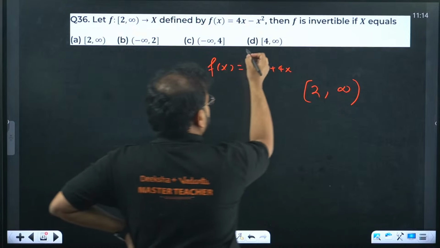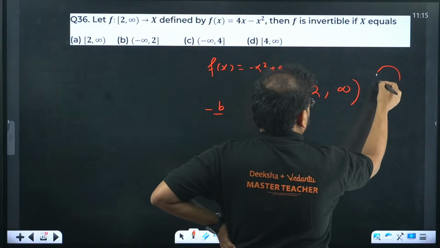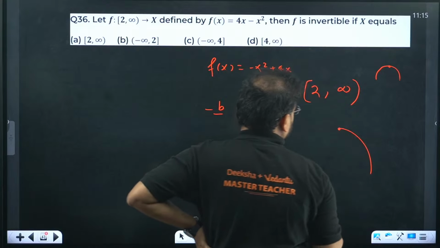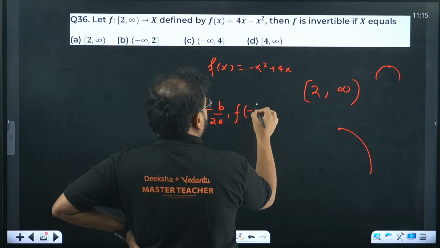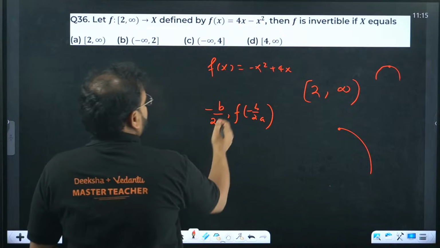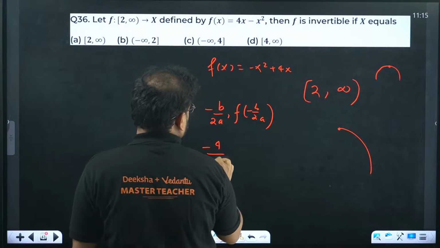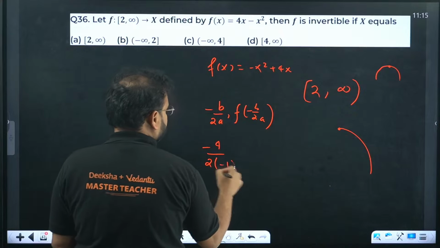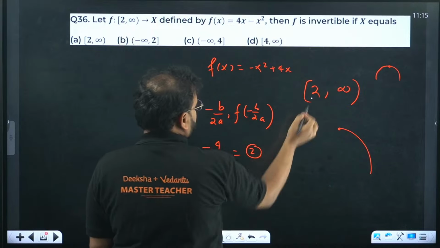If you have to find the vertex, of course it's a concave down parabola. We know the vertex will be (minus b by 2a, f of minus b by 2a). Let's find the x value from here. We get minus 4 by 2 into minus 1. How much is that? This value is coming as 2 only, which is given.